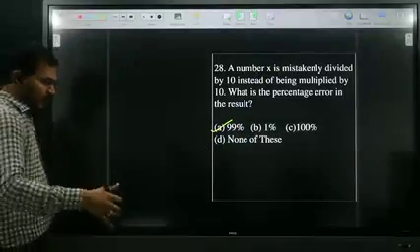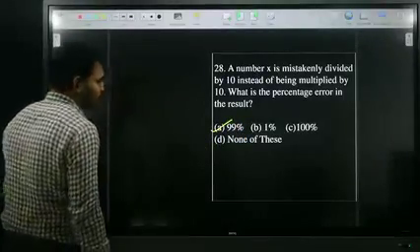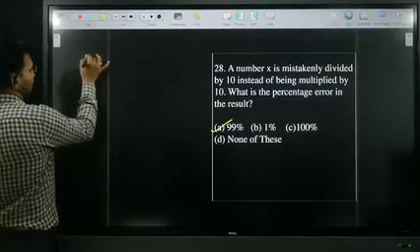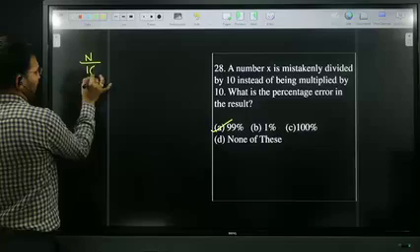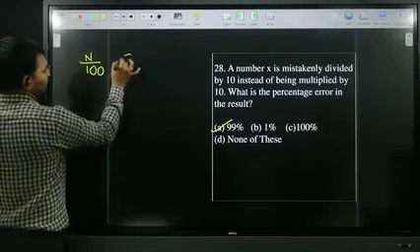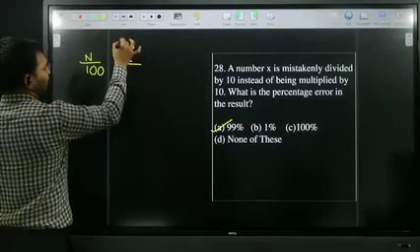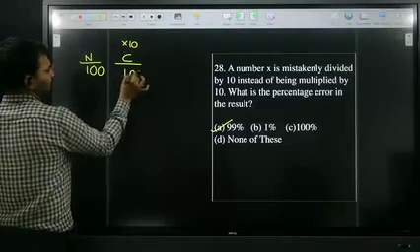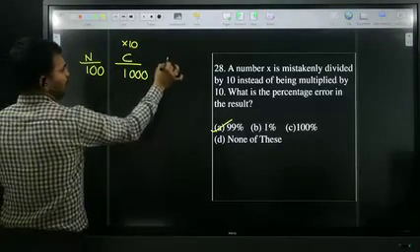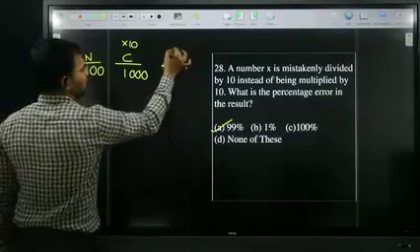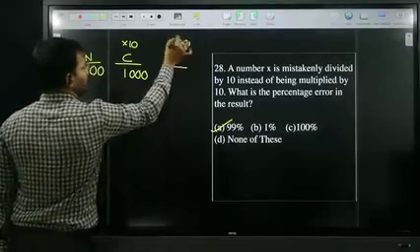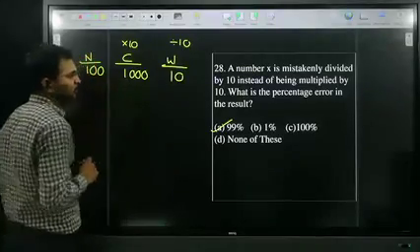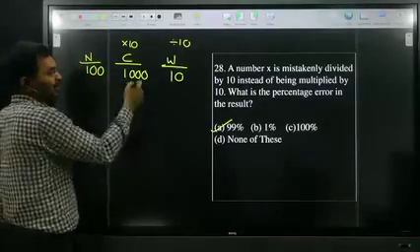Once again I will explain. The original number I assume as 100. The correct answer: I need to multiply it with 10, so the correct answer is 1000. But the wrong answer: you are dividing with 10, so 100 divided by 10 gives 10.